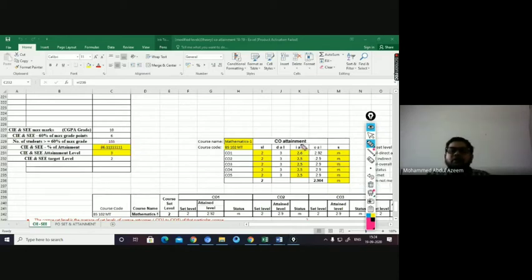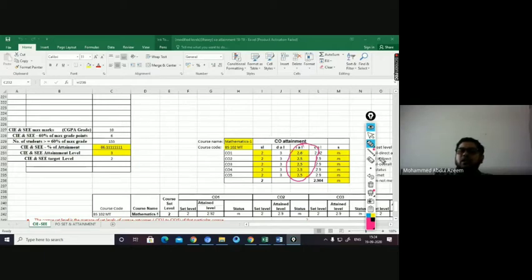Now, indirect attainment. From where do you get this indirect attainment? You will get it from the course exit survey. If you go to the course exit survey site and type your respective course, you will find the last row as the average values obtained for that particular course. You are going to directly take it here. These are your indirect attainment.